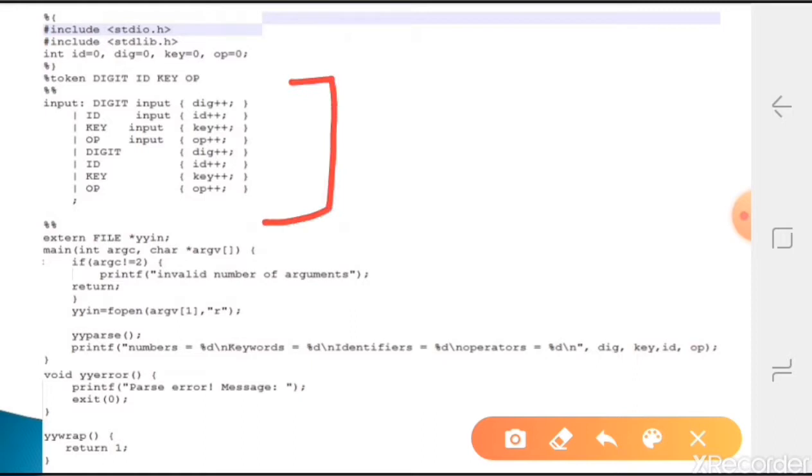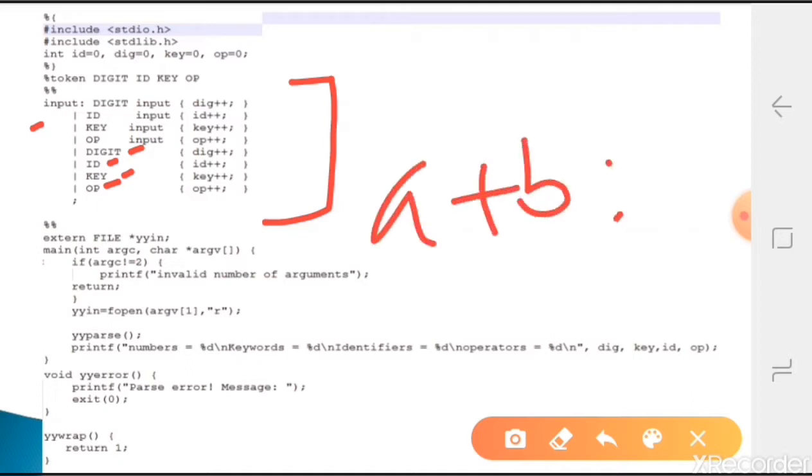The rule section. Our intention here is to identify those things. Identifying is nothing but keeping a variable and counting how many times it came. Whatever input comes may be a digit, identifier, key, or operator, or a mixture of those things. It may have a statement like a plus b, semicolon, or a equal to 20. Some statement will be there, and semicolon also is there.